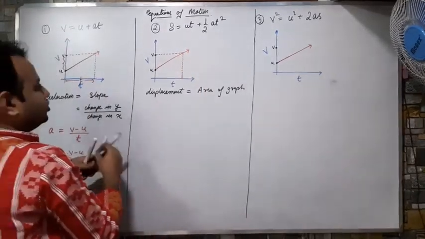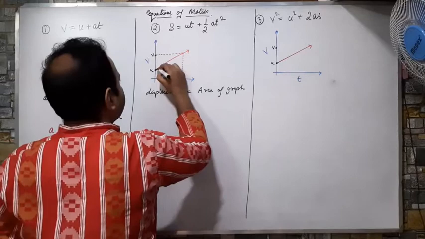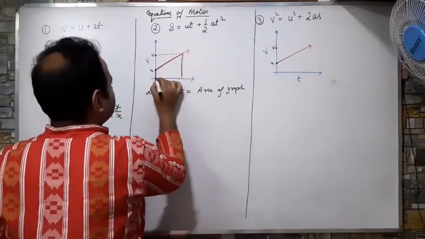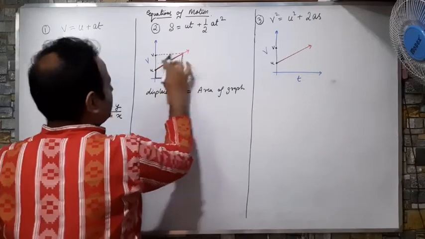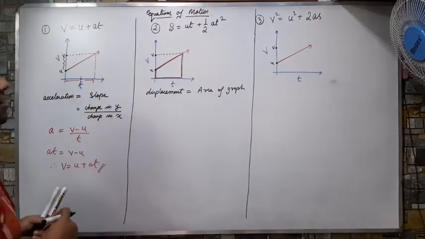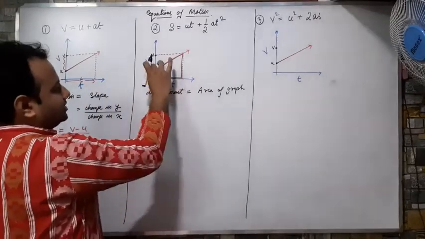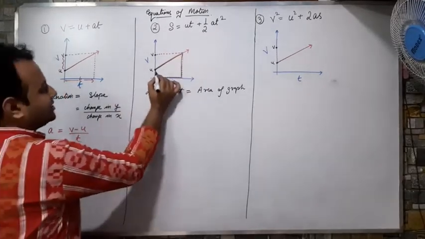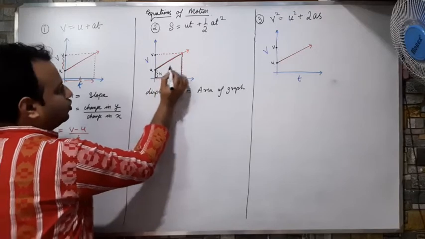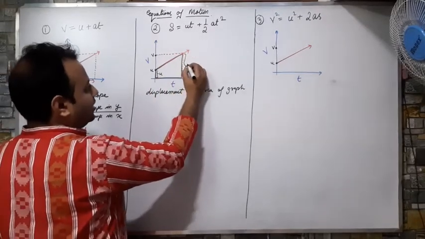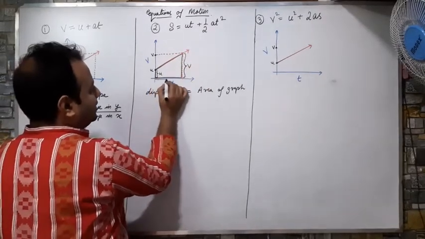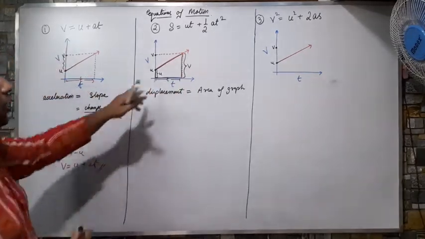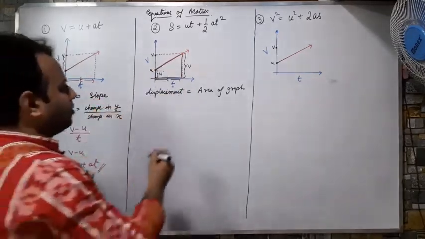This figure is actually a trapezium, है ना? Where this is the height, these are the parallel sides. The parallel sides, this one is u, this one is v, and the perpendicular is t. So I have to find the area of the trapezium.